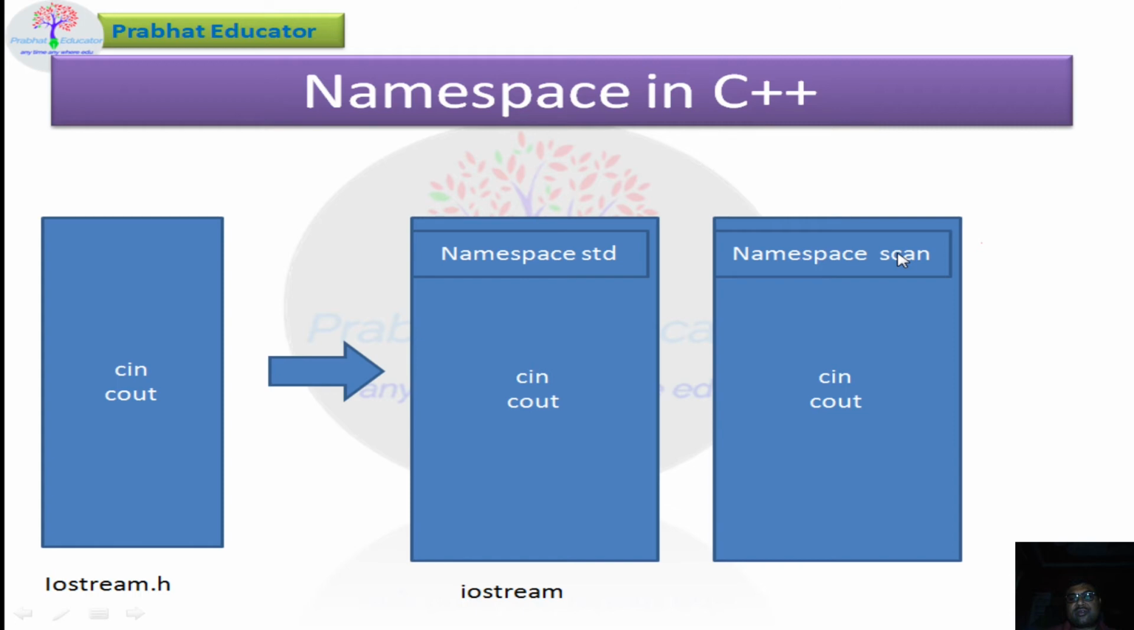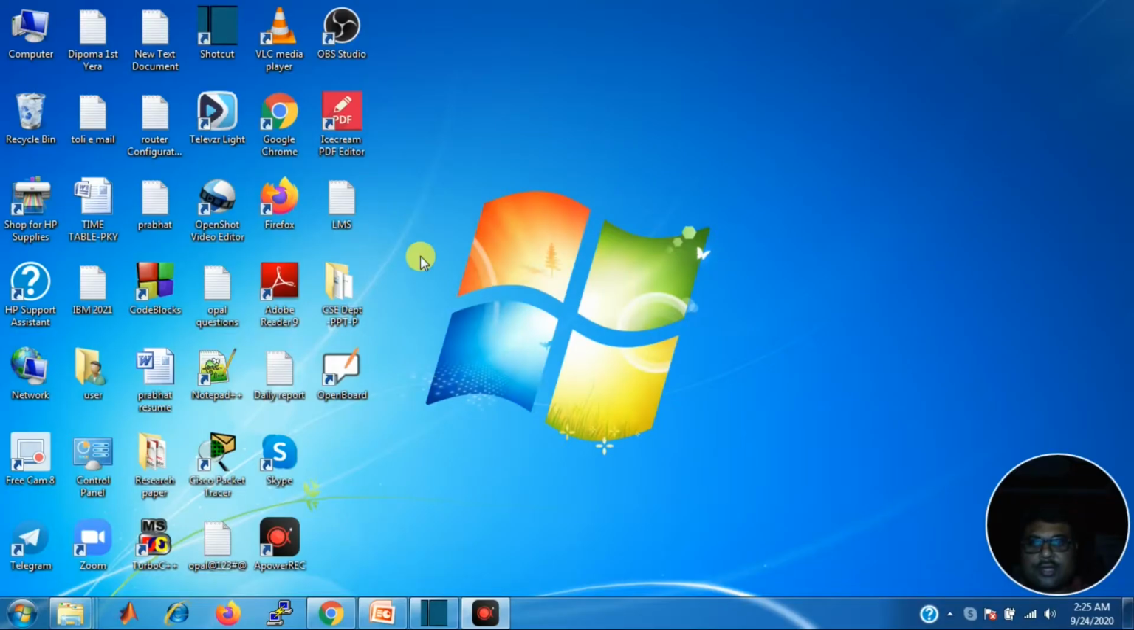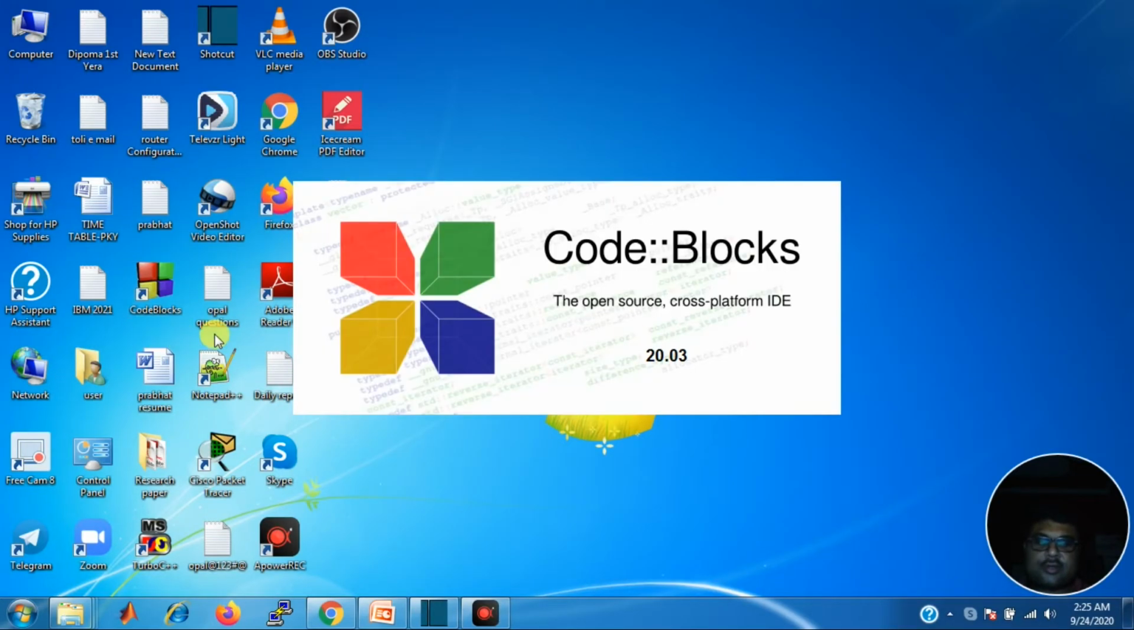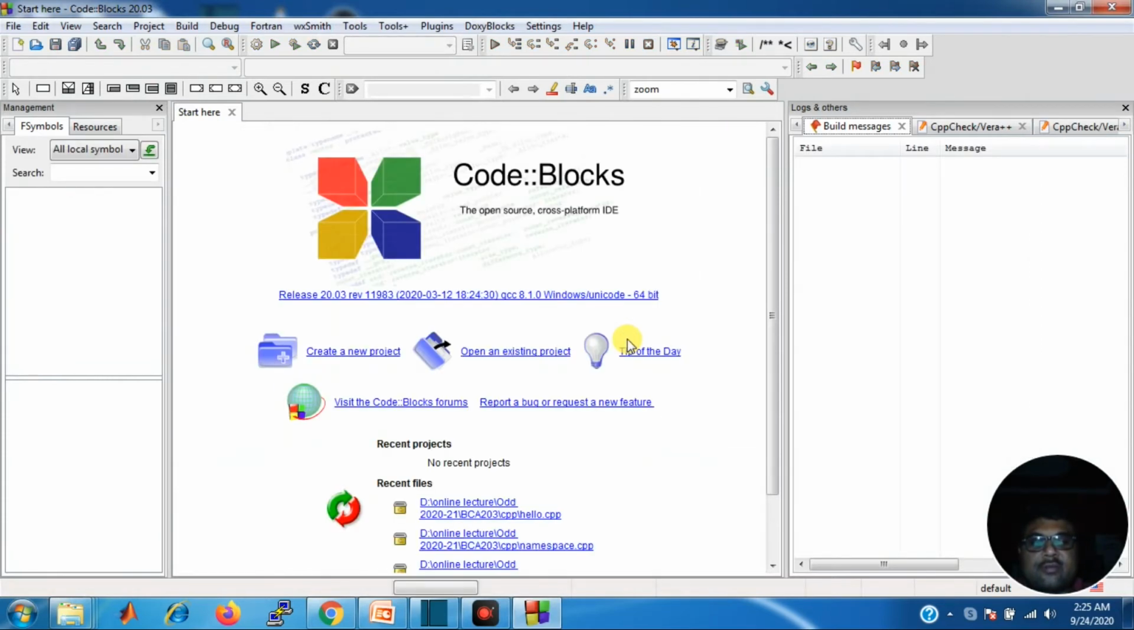So let's check. For that we have to move to some compiler, and here we will use the open source cross-platform IDE, that is Code::Blocks. So let's check that in Code::Blocks. Let's start Code::Blocks. Click on Code::Blocks. Code::Blocks is started. To save time, I have already made one program.